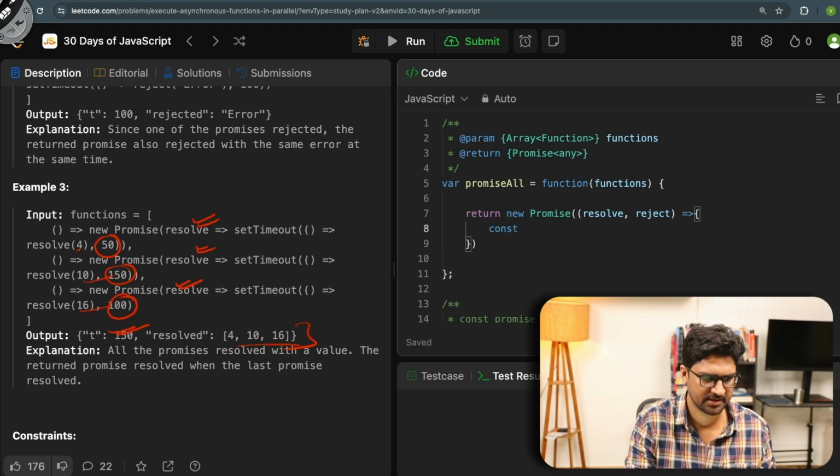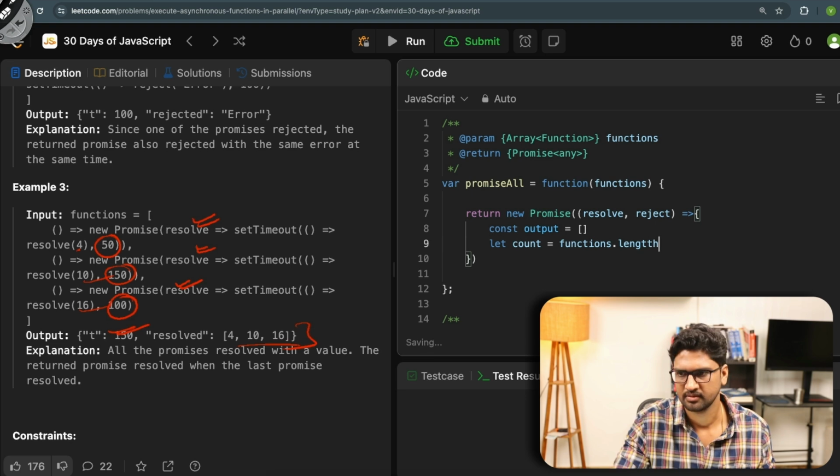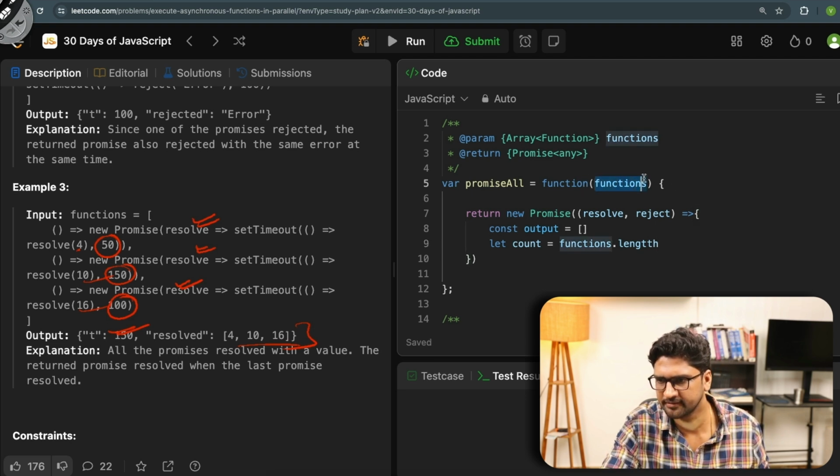Then I have a const, and the output should be an array itself. I say let count equals functions.length. This is the functions argument I have, so I find how many functions there are.